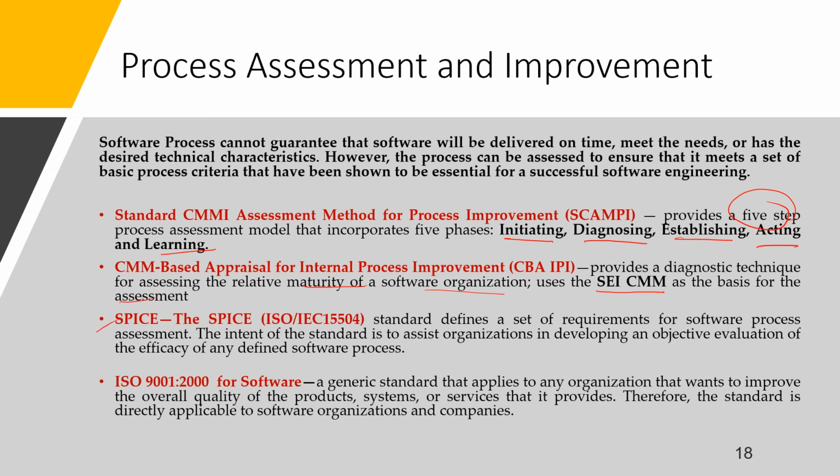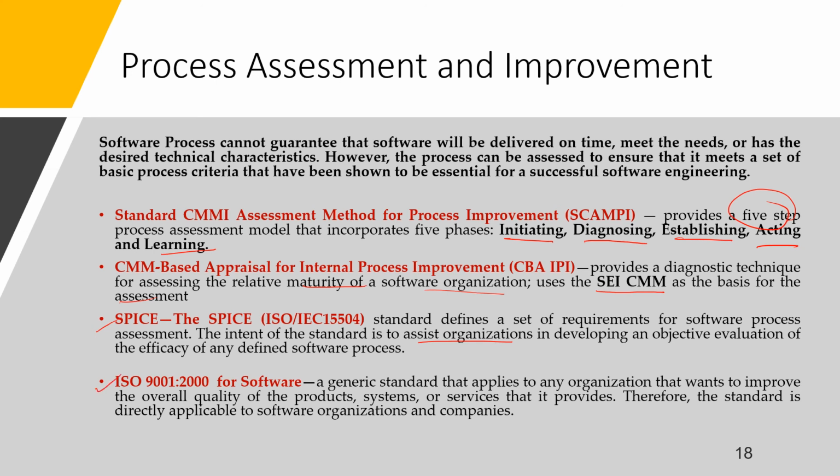SPICE. The SPICE ISO/IEC 15504 standard defines a set of requirements for software process assessment. The intent of the standard is to assist organizations in developing an objective evaluation of the efficiency of any defined software process.